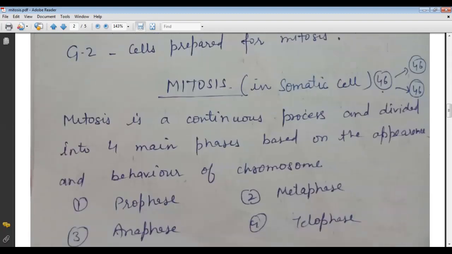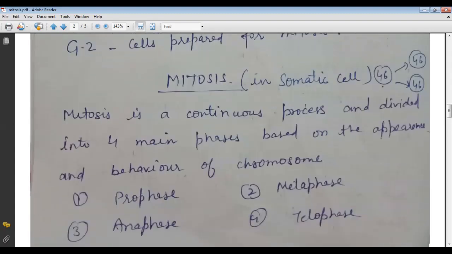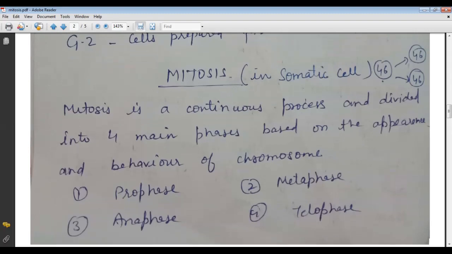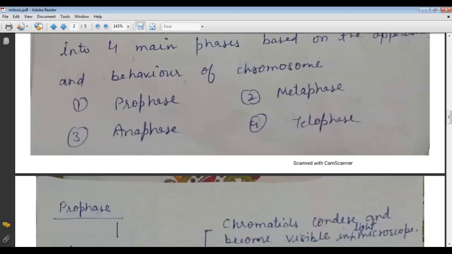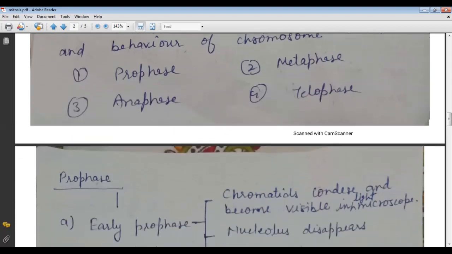Now the topic is mitosis. Mitosis is present in the somatic cell, and mitosis has four main phases. First is the prophase, then metaphase, anaphase, and telophase. Let us start with the prophase stage.